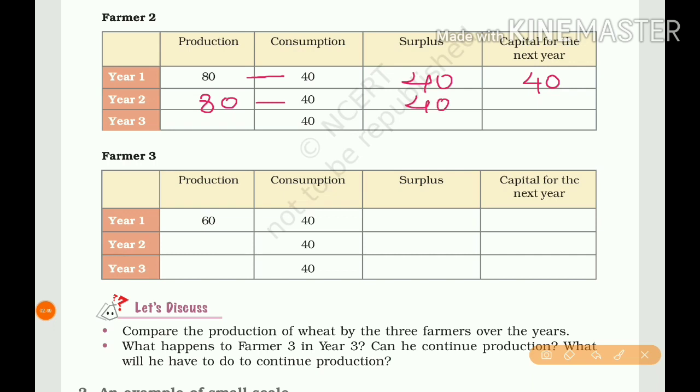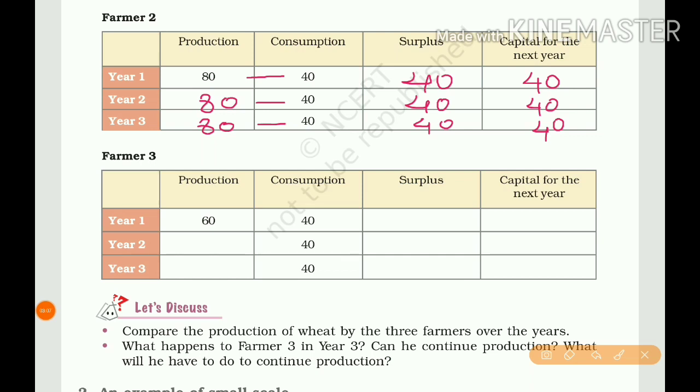The 40 is kept as capital for the next year. Once again for the third year, 40 produces twice, so 80. 80 minus 40, so surplus is 40. The 40 is kept as capital for the next year. So observe this table: production is the same for all the 3 years, and surplus also the same and capital also the same.